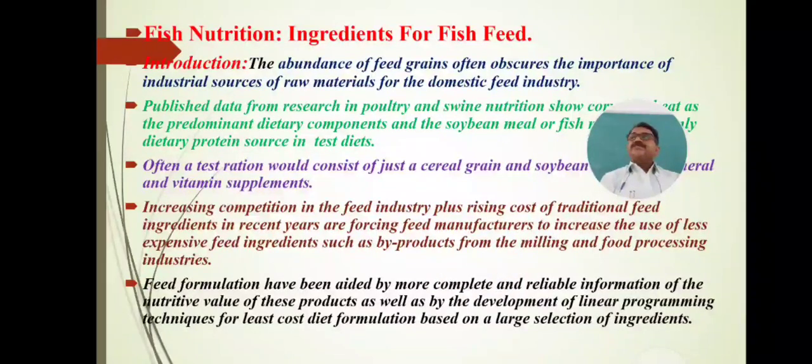Food processing industries can produce less expensive byproducts, and fishermen can use these byproducts, or they can sell them to aquaculturists or animal husbandry. Feed formulation has been aided by more complete and reliable information on the nutritive value of these products, as well